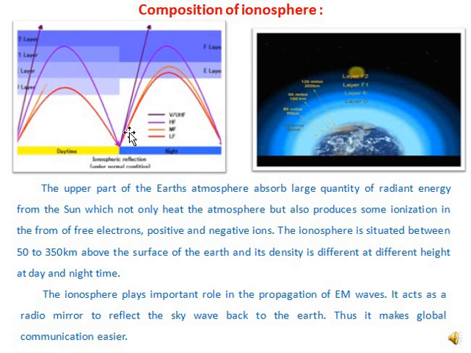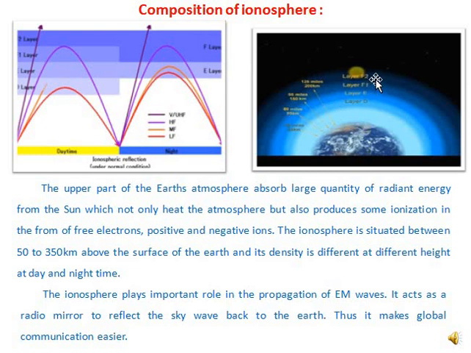At night time, the D layer and the F1, F2 layers combine and merge to form the F layer, and the D layer remains absent at night time. So at night time, the F layer is present and the E layer is only present there, due to lack of radiant energy or the sun's radiation. Here also you can see the different layers of the ionosphere.